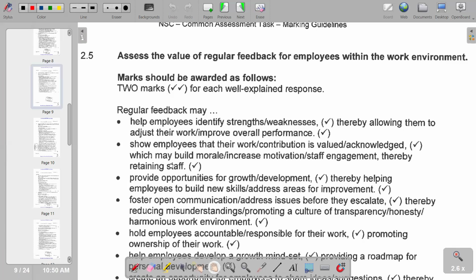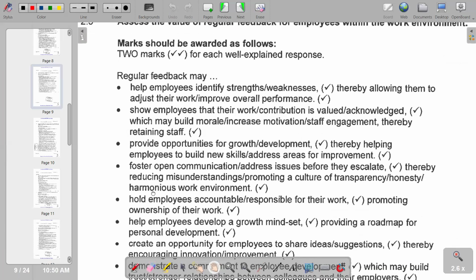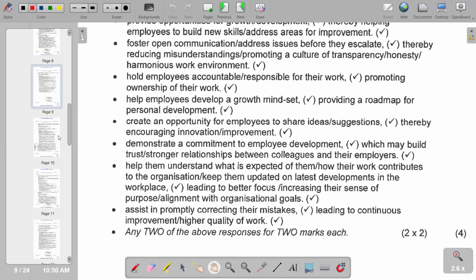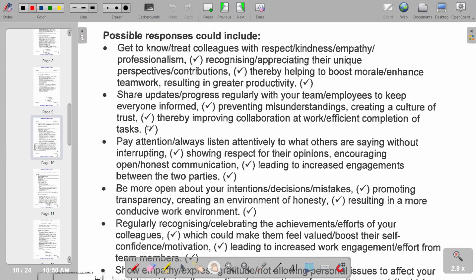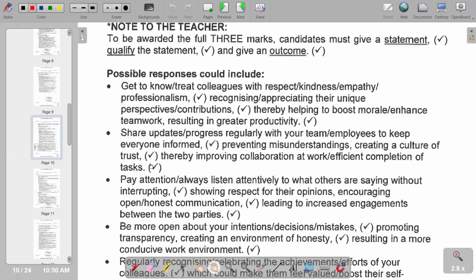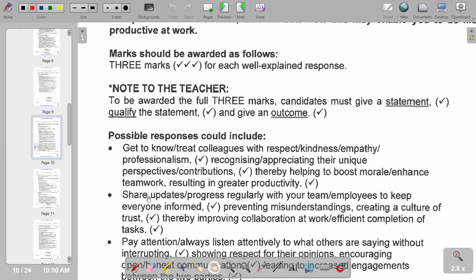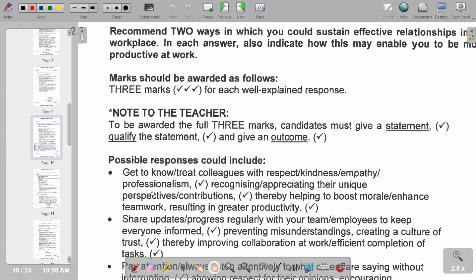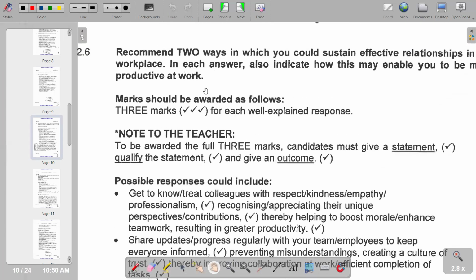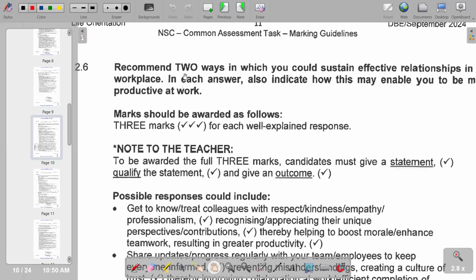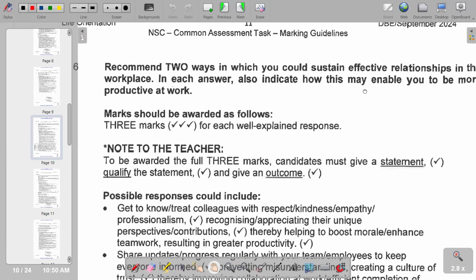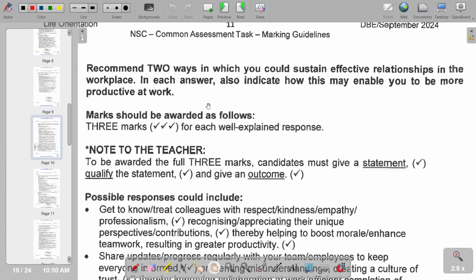So these are some of the points that are also correct that you can also include. So I'm going down, and I would see that we have the possible responses that are correct according to the next question that we have, which is 2.6, which reads, recommend two ways in which you could sustain effective relationships in the workplace. In each answer, also indicate how this may enable you to be more productive at work.